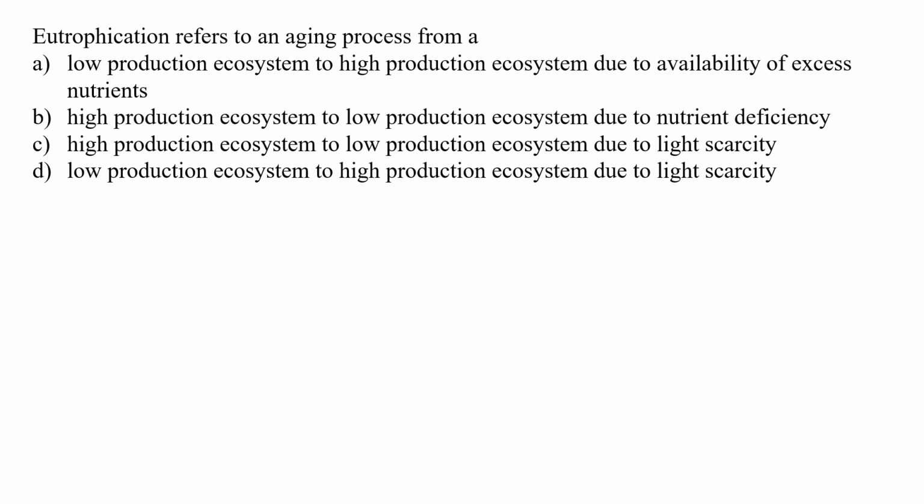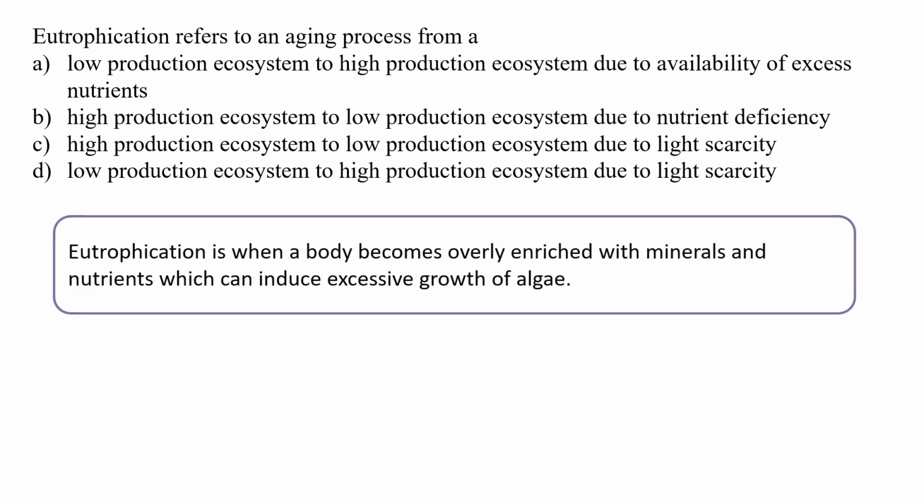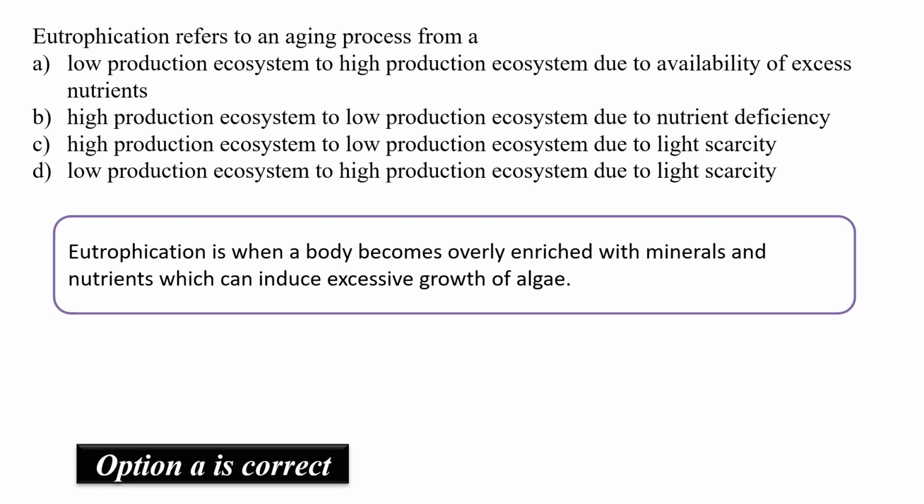Next question is, eutrophication refers to an aging process from a. Now we know that eutrophication is an aging process. Now what is eutrophication? It is when a body becomes overly enriched with minerals and nutrients which can induce excessive growth of algae. Now because of this enriched nutrient, the production of the ecosystem which was initially low becomes high. So yes, option A satisfies our need, that is low production ecosystem to high production ecosystem due to availability of excess nutrients.